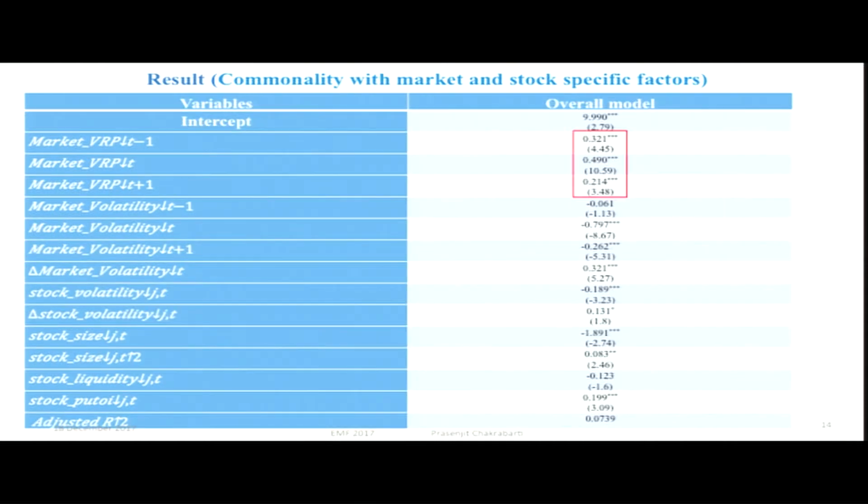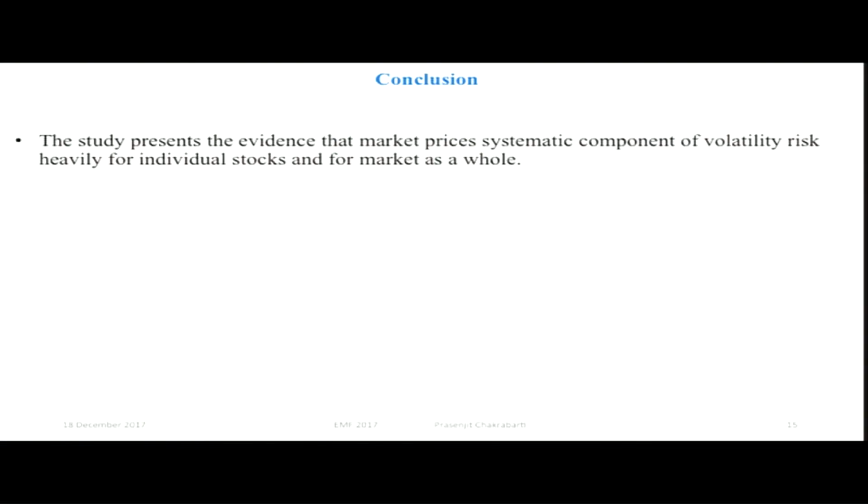When we run the regression taking the market-specific factors and the stock-specific factors together, the commonality relationship still holds without any change, and all the other factors are coming out as expected. So with this, we are concluding this study: it presents evidence that the market prices the systematic component of the volatility risk heavily for the individual stocks and the market as a whole.